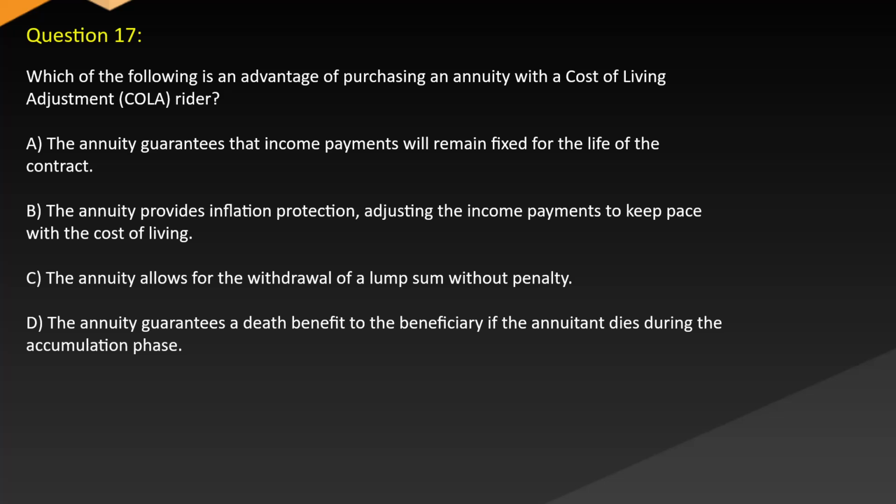Question 17. Which of the following is an advantage of purchasing an annuity with a cost of living adjustment (COLA) rider? A. The annuity guarantees that income payments will remain fixed for the life of the contract. B. The annuity provides inflation protection, adjusting the income payments to keep pace with the cost of living. C. The annuity allows for the withdrawal of a lump sum without penalty. D. The annuity guarantees a death benefit to the beneficiary if the annuitant dies during the accumulation phase.